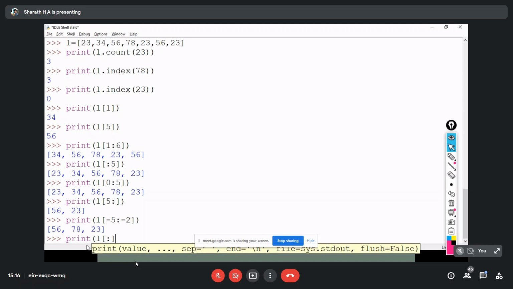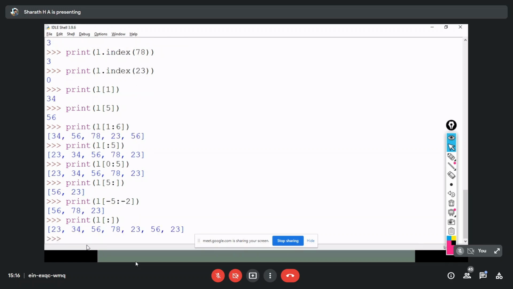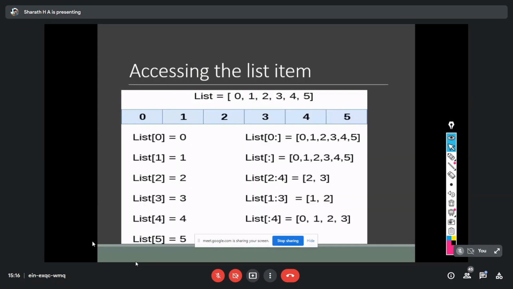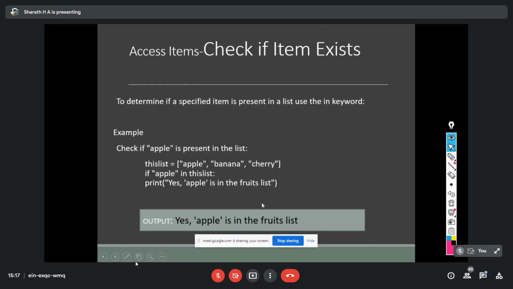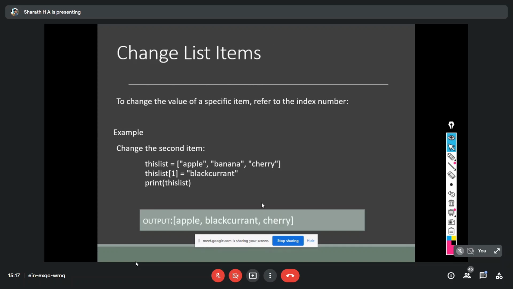I have not mentioned any starting index or end index, so it's going to print the entire list, from 23 to the last 23. We have not mentioned where it has to start or end. Since we have not mentioned either index, it prints the entire list. Here you can even use if and else, but I'm not getting into this programming concept, I'm just going to explain how exactly it works.